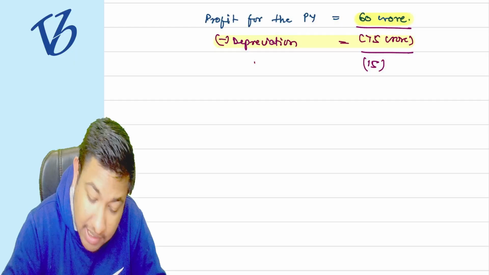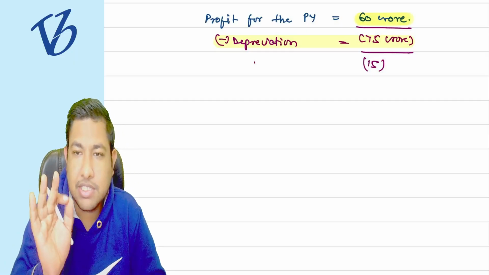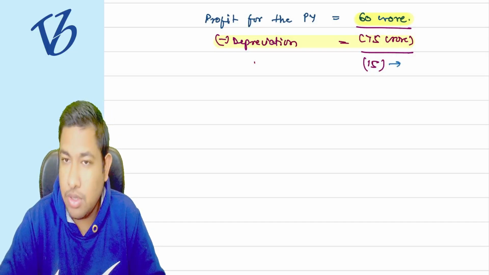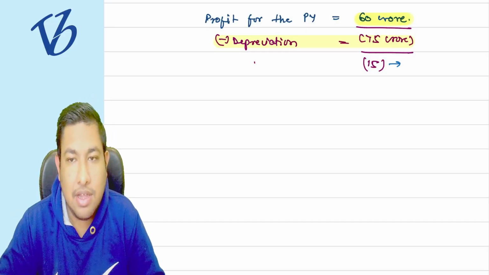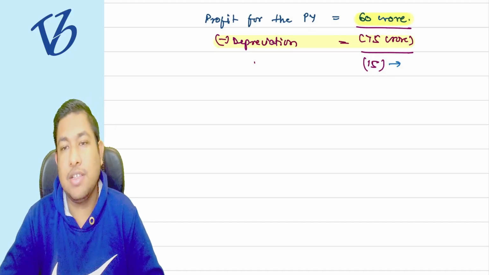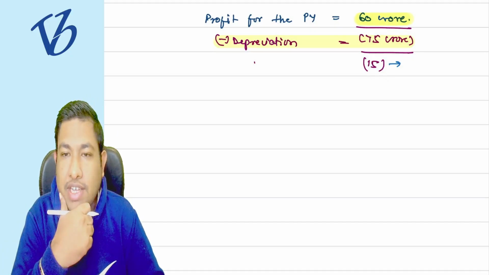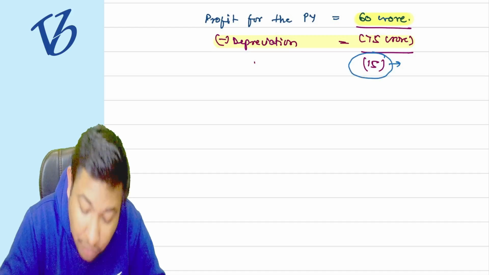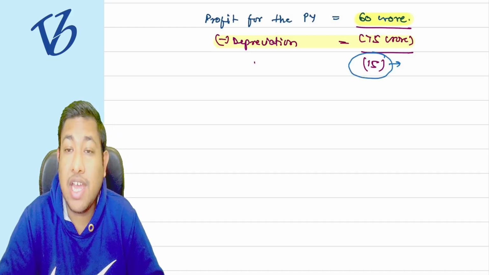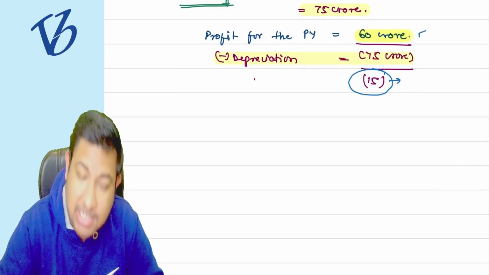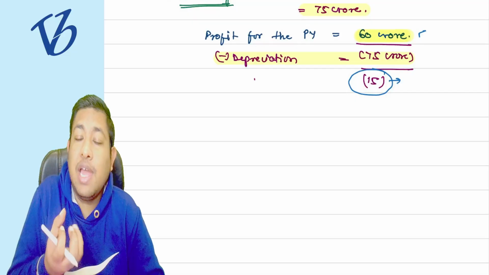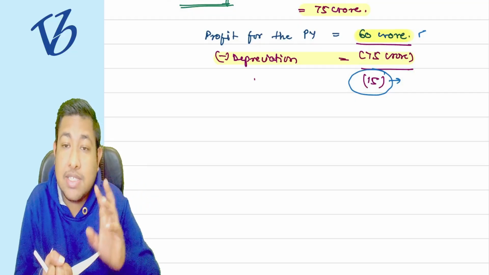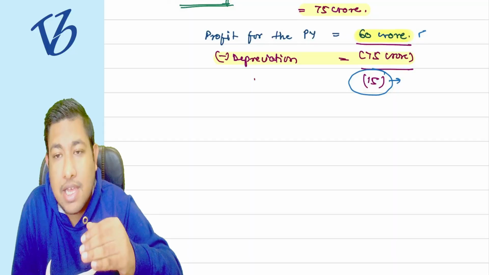So the government said that claiming of depreciation is mandatory now, so we cannot say that this is lapsed. We cannot say that it is a loss, so do not give the depreciation, do not give the tax. No, we can't say that. So the government said that this 15 crore rupees is the unabsorbed depreciation. Why? Because the profit has the power to absorb only 60 crore rupees, but the depreciation is 75. That means 15 crore rupees is unabsorbed.